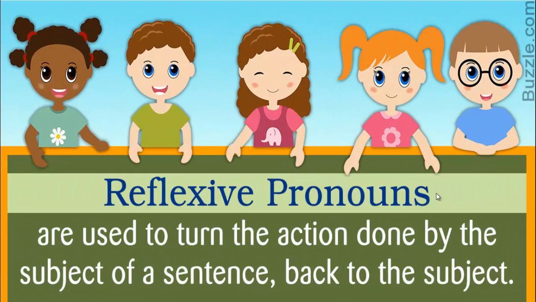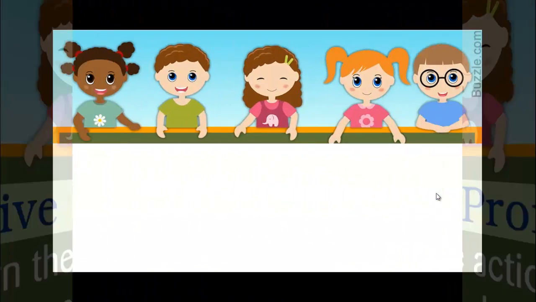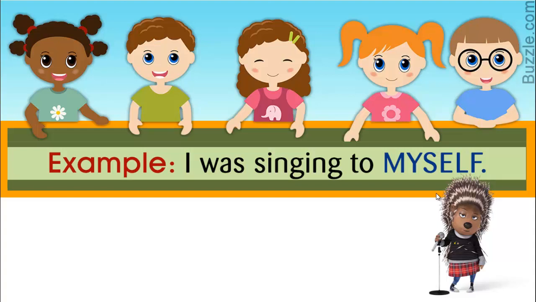When we speak about reflexive pronouns, they are used to turn the action done by the subject of a sentence back to the subject. So this is called what here? Reflexive pronouns. Like here, I was singing to myself. If you look here, the subject I, and here you have myself. Myself here turns to the subject, so this is called what? Reflexive pronoun.